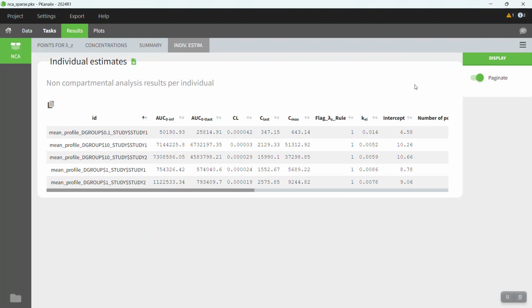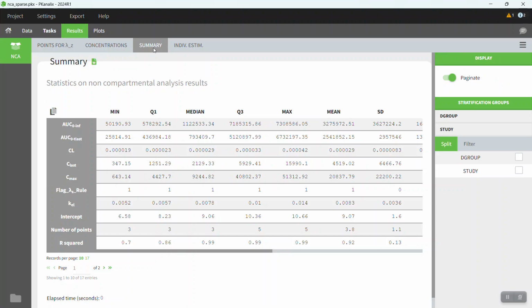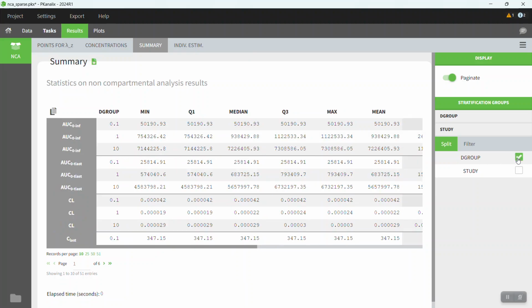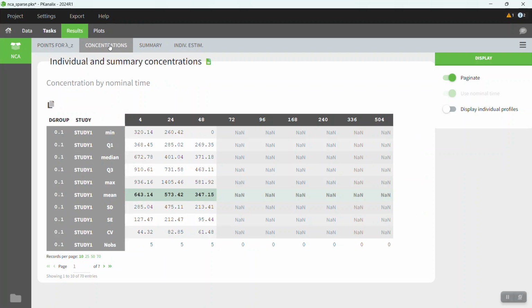So let's look at the results. In the individual estimates tab of the results, I can find the estimated values of my parameters for each of my groups according to my stratification settings, which we can see here. So I have estimates per dose group and study. On the Summary tab, I can see the different statistics for my selected parameters, so the minimum or maximum or average across the different groups. I can also choose to stratify. So for example, I could stratify by dose group in order to see my parameter values combined across studies for each dose group.